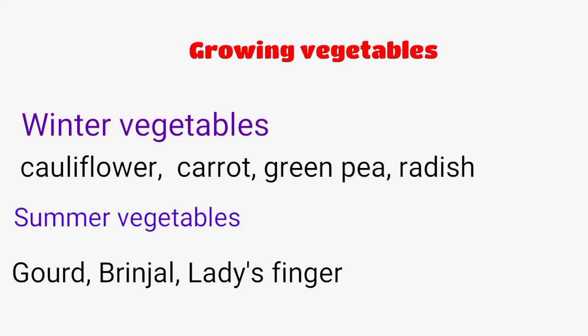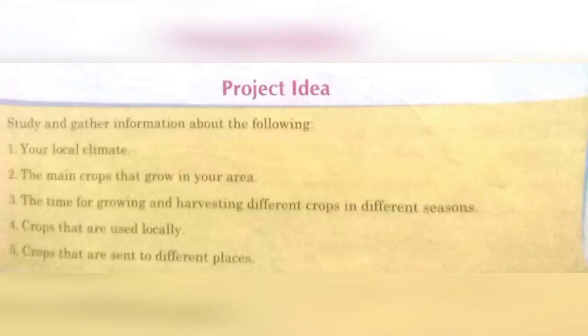So now you are aware about the crops, and growing vegetables in soils. I'm going to share a project idea with you. You have to do this project. Students, study and gather information about the following: your local climate, the main crops that grow in your area, the time for growing and harvesting different crops in different seasons, crops that are used locally, and crops that are sent to different places. So prepare this project and share with me.